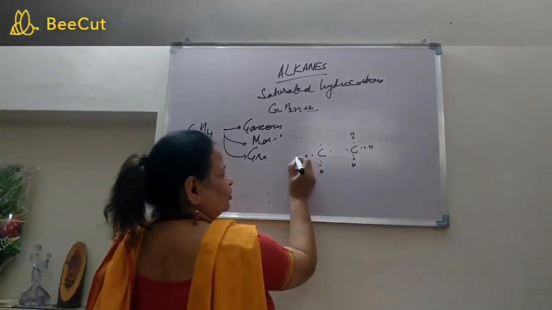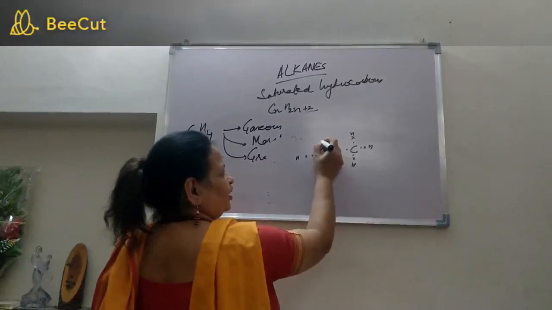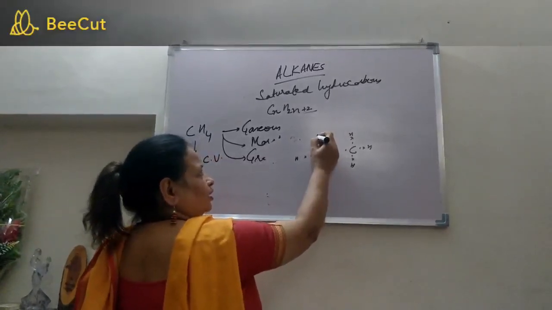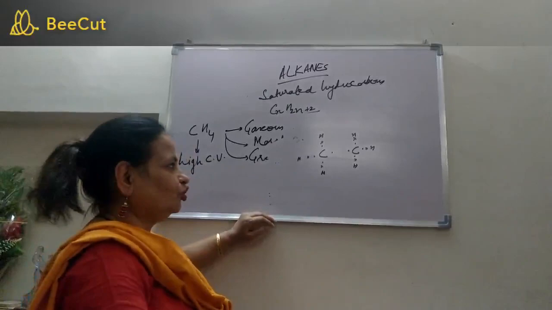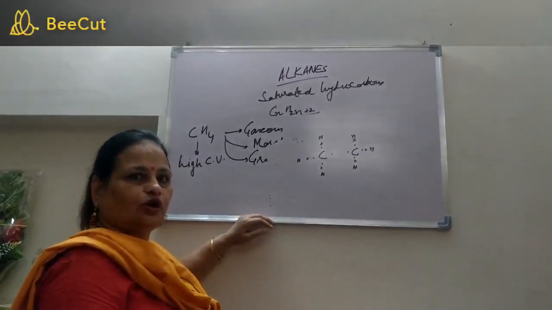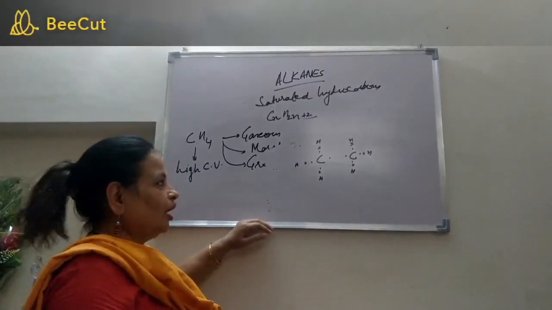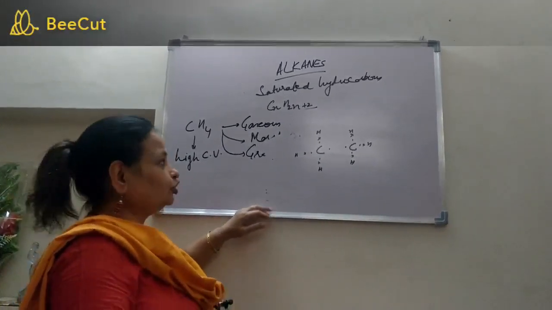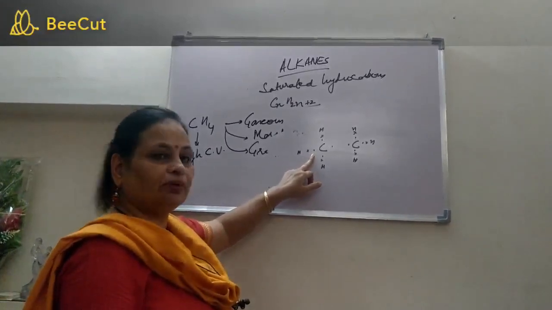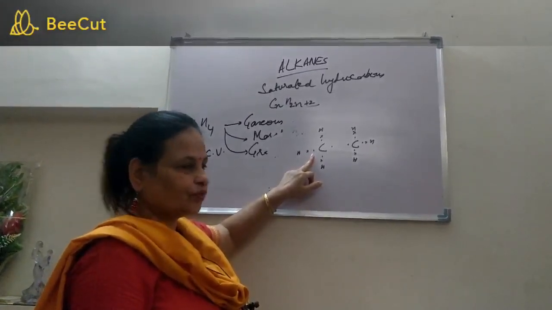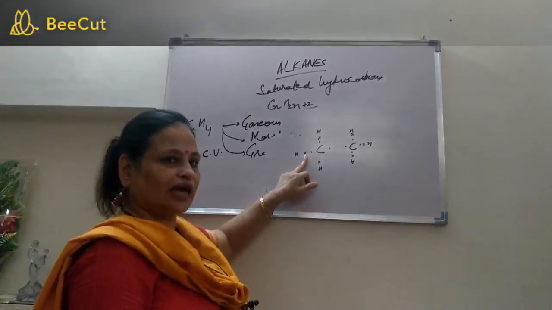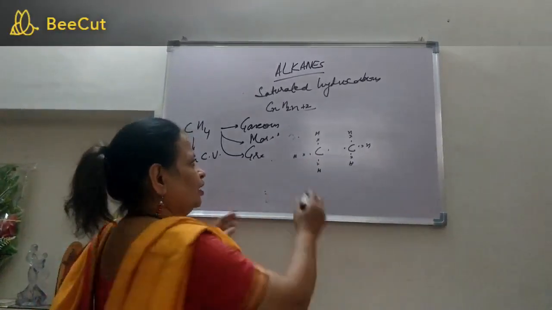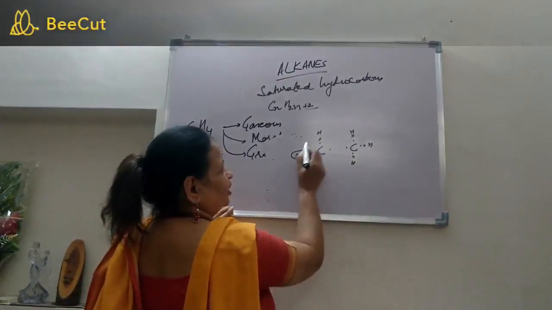We normally take this structure for granted because we've been doing it from the junior classes, but mind it, this year in the board exam there was a question where you had to draw the structure of the ethane molecule, and the most important thing they were noticing was, have you shown hydrogen and carbon with different symbols, or are you using the same symbol? So the symbols for different atoms have to be different. Keep this in mind.